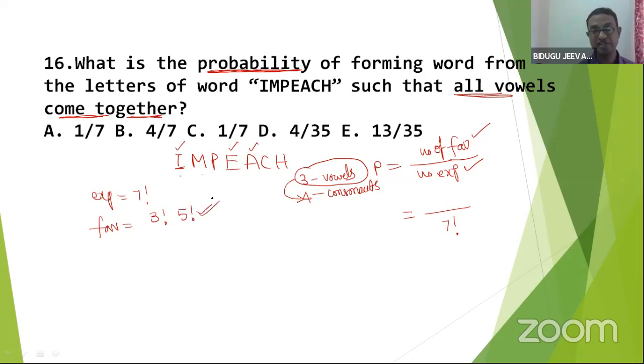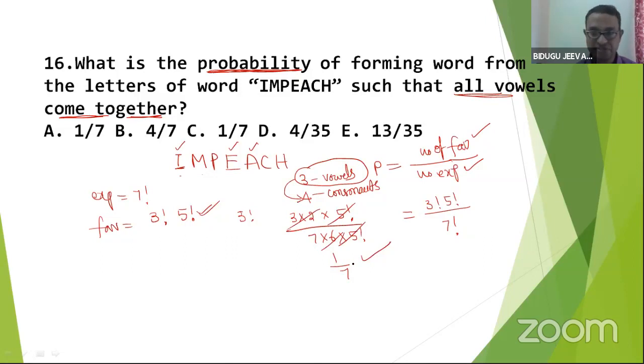I hope you understood clearly. Is it right? 1 unit of vowel is mixed with 4 consonants. Now these 5 units can be arranged as 5 factorial. Great. Now 3 factorial into 5 factorial, 3 into 2 into 5 factorial, over 7 into 6 into 5 factorial. I'll remove this one, right? 1 by 7. Excellent. First option.